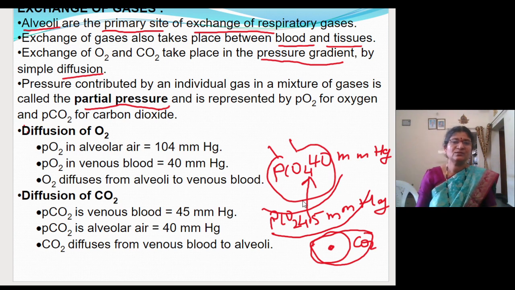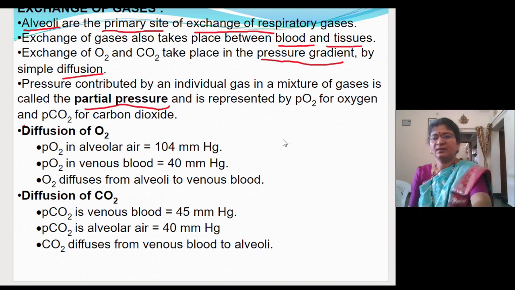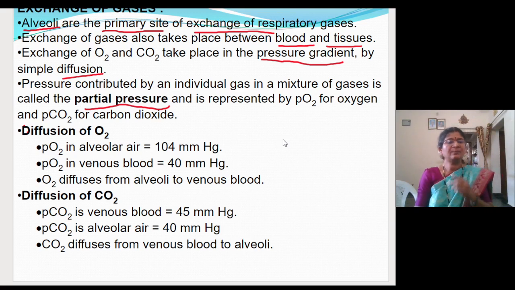Hope I am clear. So what you have to remember? Air will move from its higher concentration to the lower concentration. Automatically the air which is breathed in, the air that we took, will have more oxygen. So oxygen from the alveoli is diffused into the blood, and the blood will be carrying the carbon dioxide from the different parts of the body, which is produced as a result of metabolic activity, and it will go out through the alveoli. Hope it is clear. Fine.